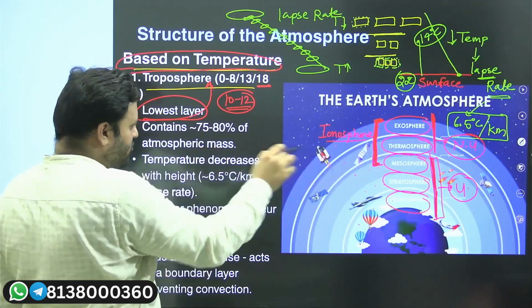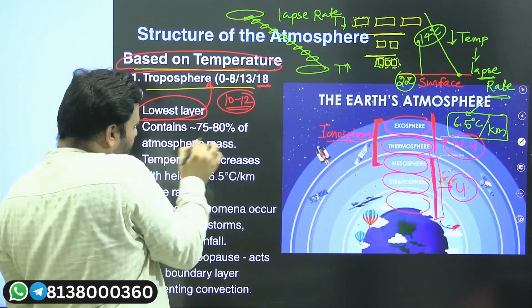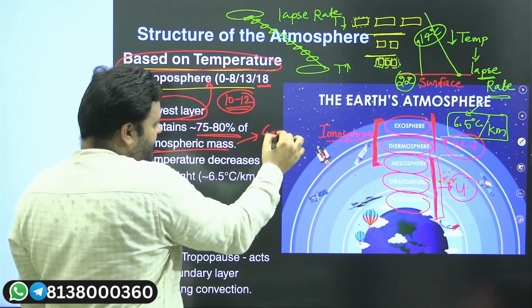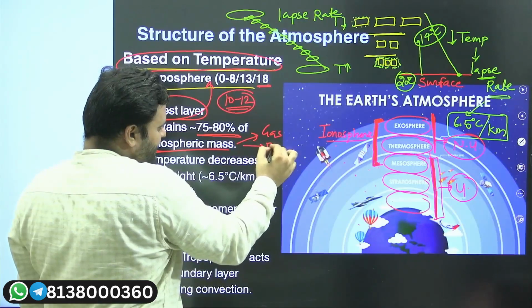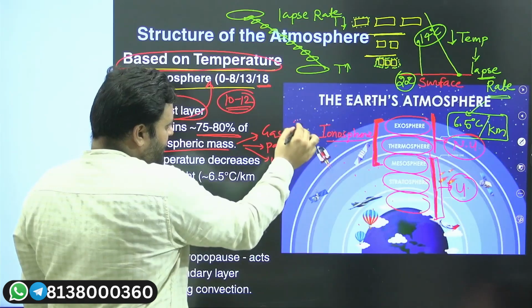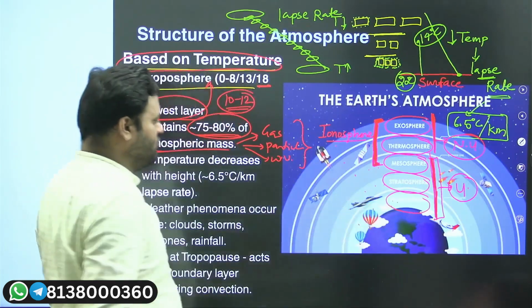Now in this troposphere, almost 75 to 80% of the atmospheric mass is there. That means gases are there, solid particles are there, water vapor is there. All of these will be concentrated, 75 to 85%, in this troposphere.